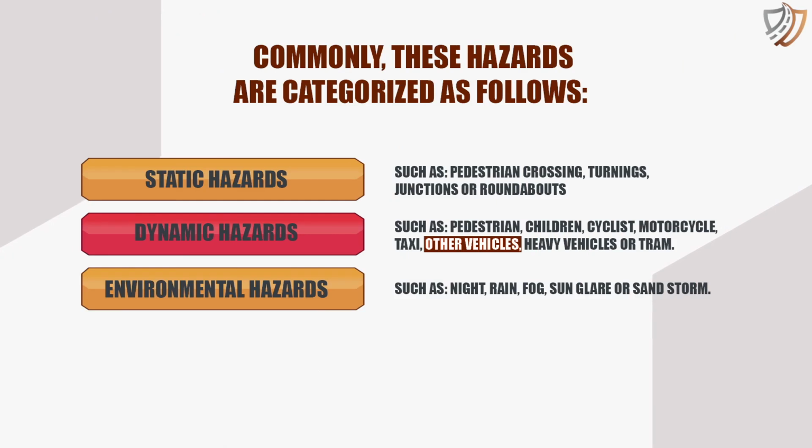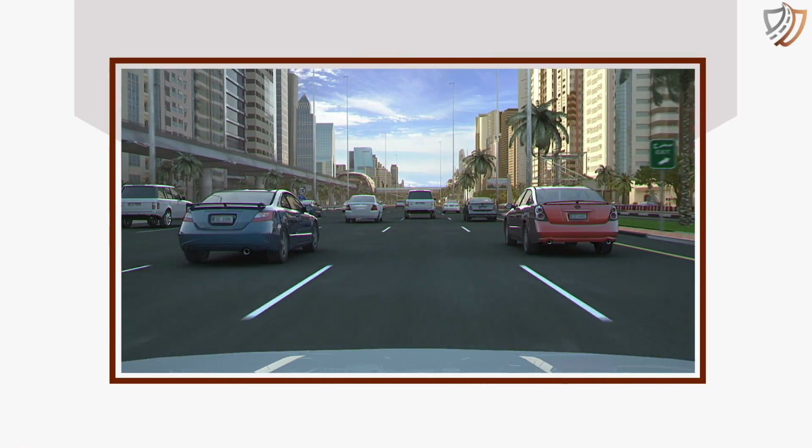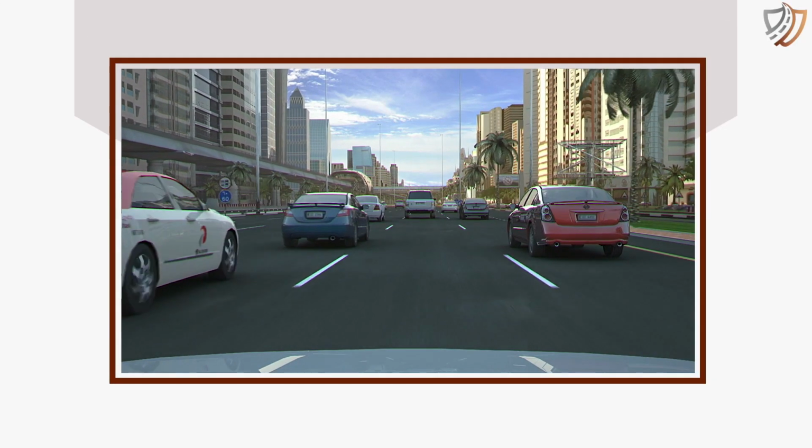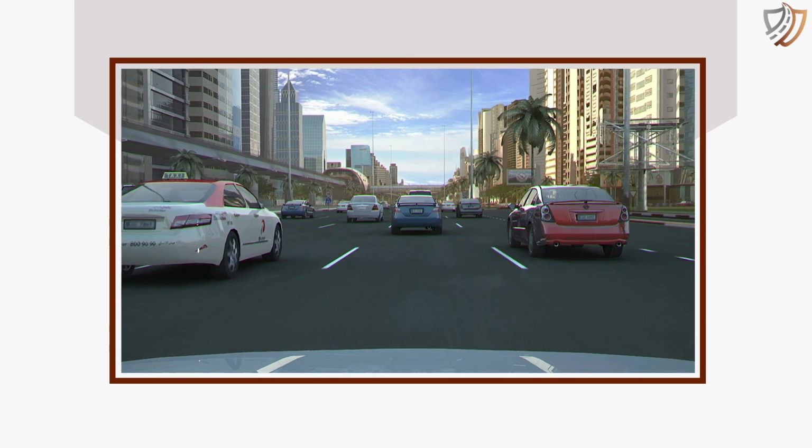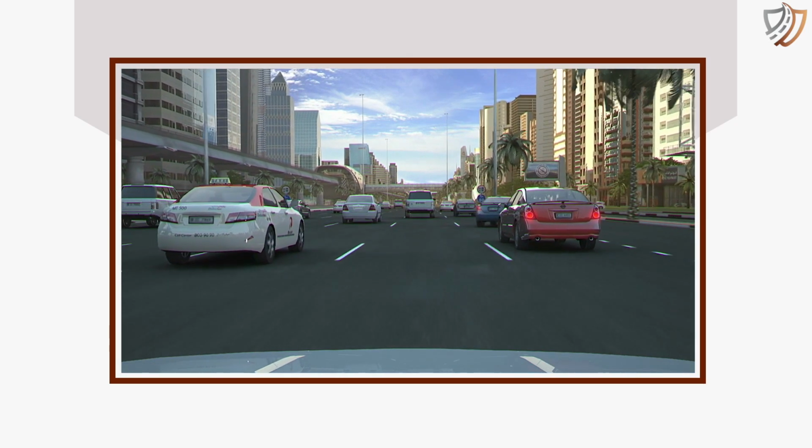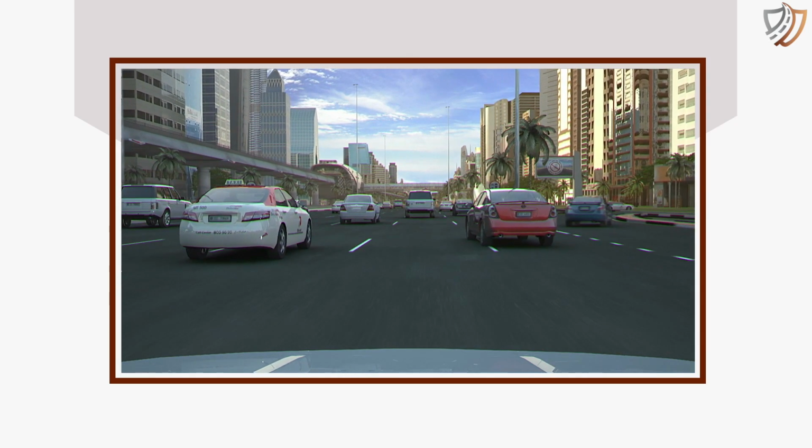Other vehicles hazard. The multi-lane road presents a number of hazards mainly caused by the behavior of road users. In this scenario, blue vehicle has suddenly swerved at the last moment without indicator, causing red vehicle to swerve into the left lane. The red vehicle is the hazard, and the last moment swerving of the blue car is the cause of the hazard.